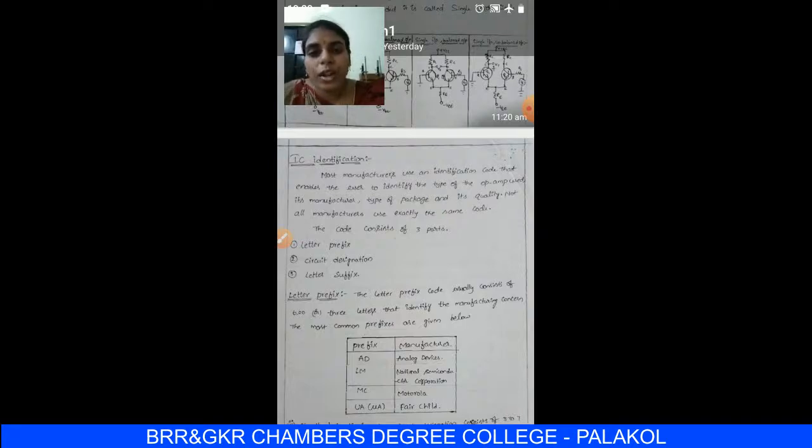This integrated circuit, how can we identify the ICs for our purpose? We are using voltage amplifiers. For voltage amplifiers we use IC 741. Here IC 741 means integrated circuit 741, the voltage amplifier we are using. How can we use this IC 741? Different